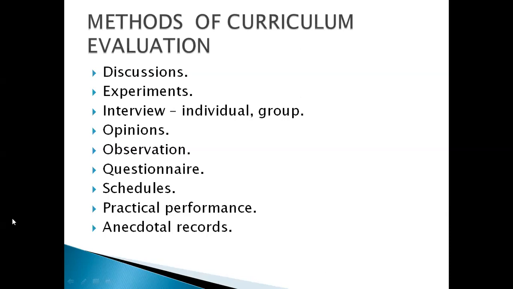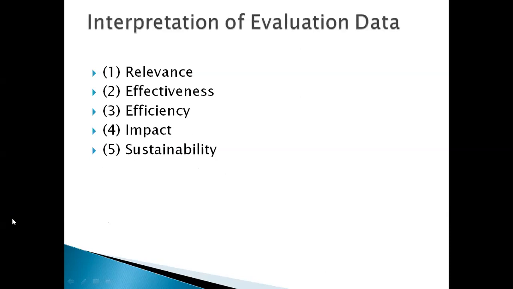So the next topic is interpretation of this evaluation data. How do we have to interpret? In this interpretation, we are going to follow these 5 steps. Interpreting the evaluation is one of the important procedures after collection of the data.